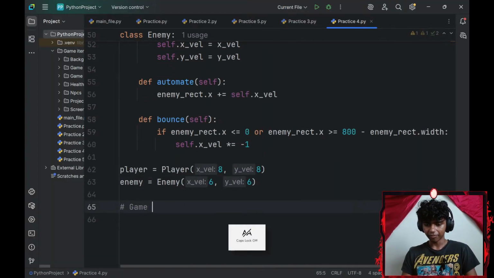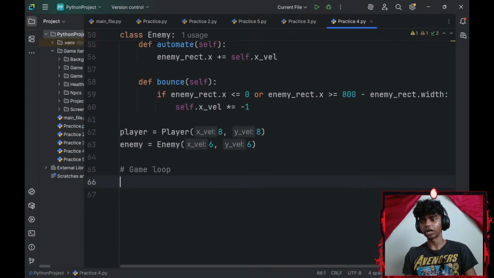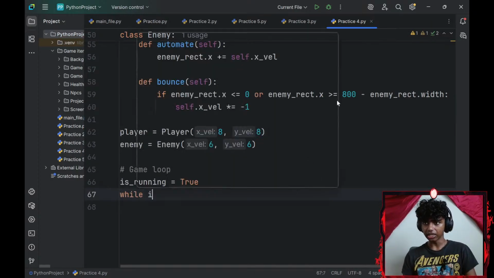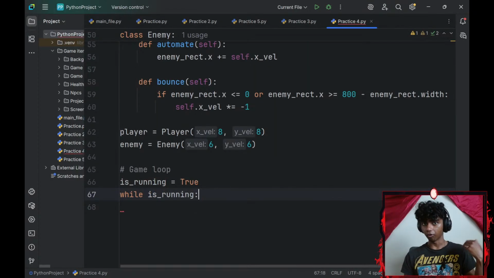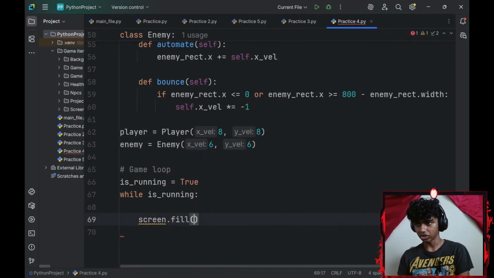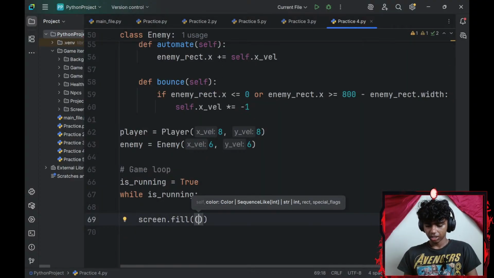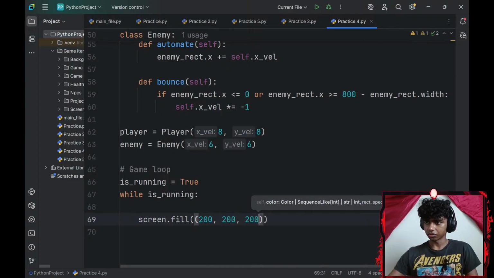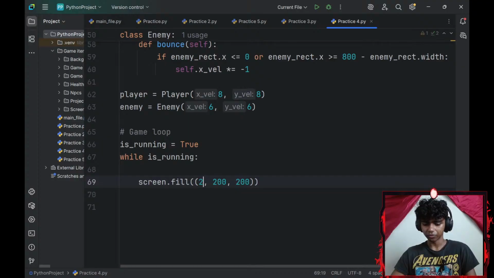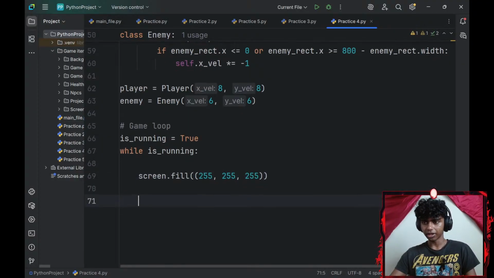Alright, now let me go ahead and add my game loop. For my game loop, let me create an is_running boolean variable. I'll set that equal to true, and then add a while loop. So while is_running, while my program is running or while my running is set to true, I will add my player movement. Before that, let me go with a screen.fill. I'll fill my screen with a good gray color, 200, 200, 200. Actually, I feel white will look much better here. So 255, 255, and 255.